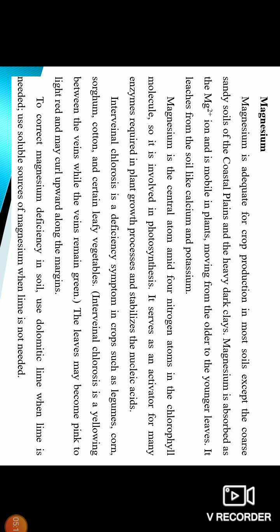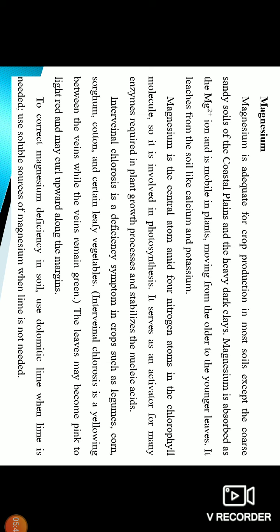Magnesium is the central atom of the chlorophyll molecule, so it is involved in photosynthesis. It serves as the activator for many enzymes required in plant growth processes and stabilizes nucleic acids. Interveinal chlorosis is the deficiency symptom in crops such as legumes, corn, sorghum, cotton, and certain leafy vegetables. The leaves may become pink to light red and may curl upward along the margins.